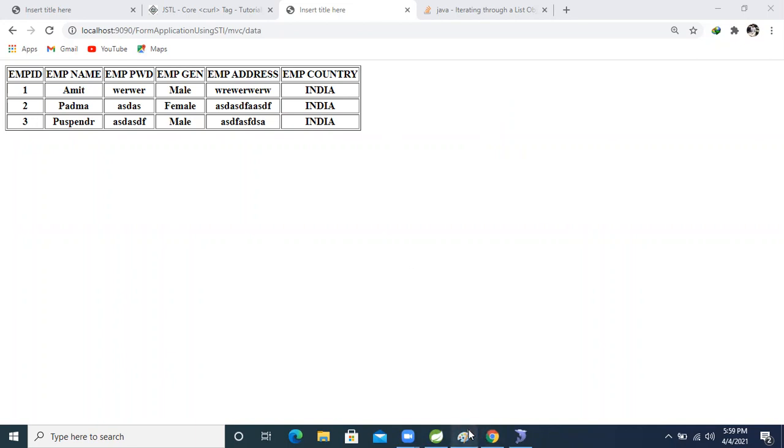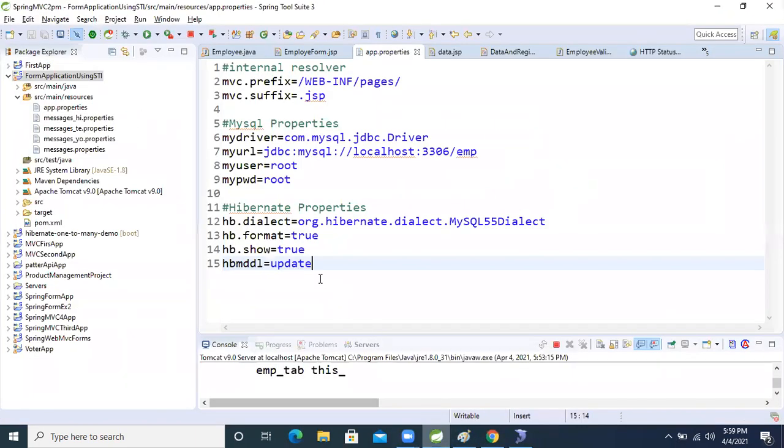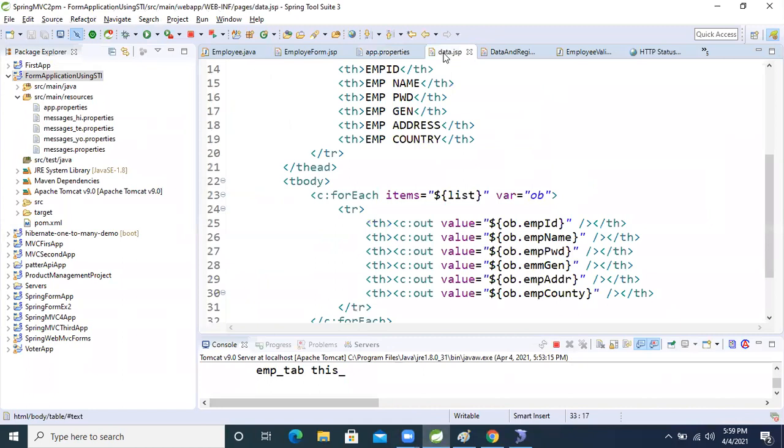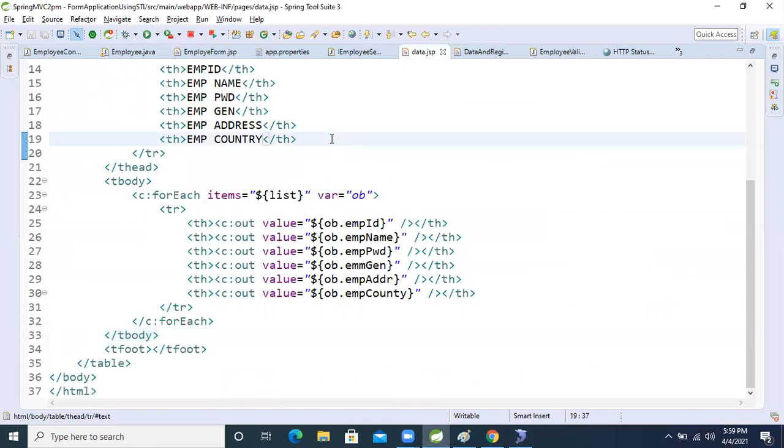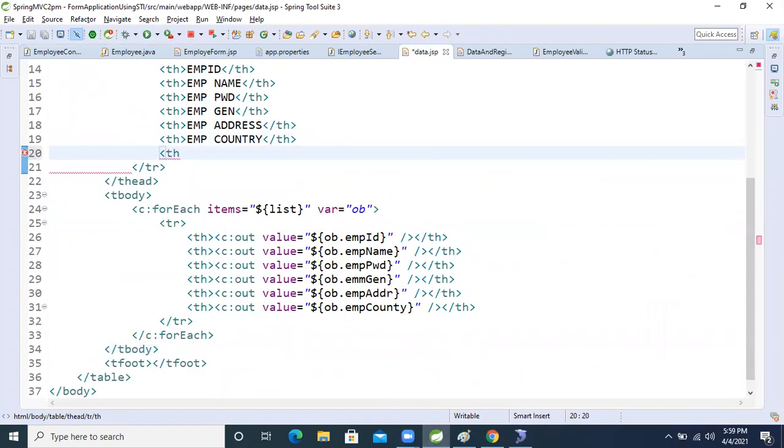So for that, come on the GSP page. Okay, come on the GSP page. Here, let's increase one action. Give the action. Okay, fine. So action.